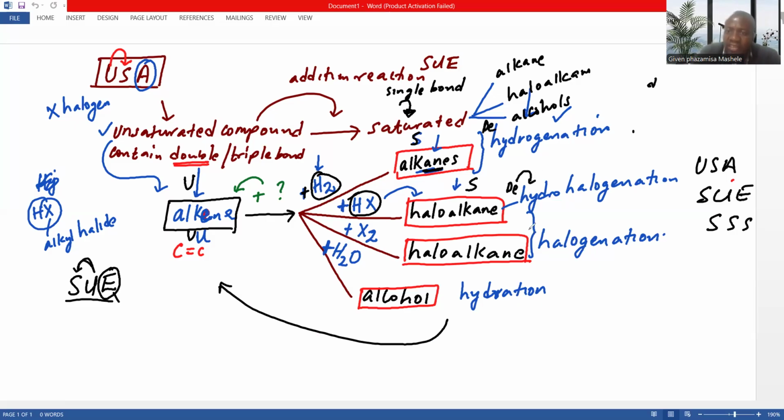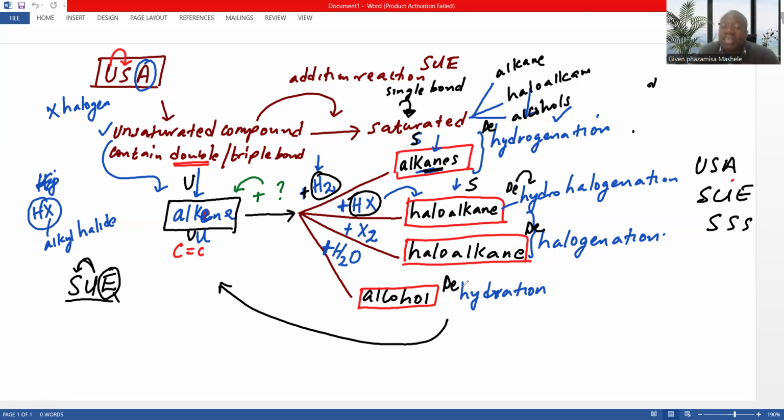So we have dehydrogenation, dehydrohalogenation, dehalogenation, and dehydration, which means removal. So if you know addition reaction, elimination is just straightforward. Whatever we added, we now remove.